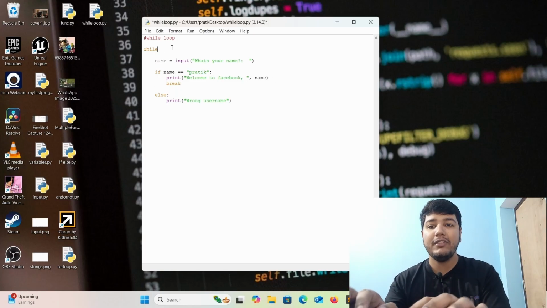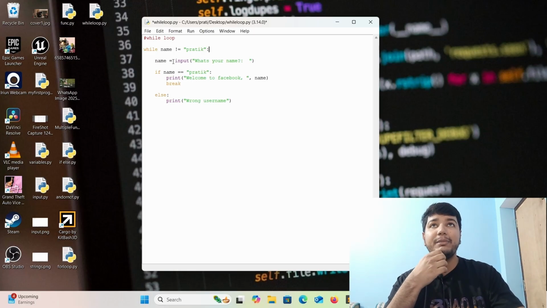While name is not equal to Pratik, so we want to run this loop. What does it mean here? It will check whether name is equal to Pratik or not. If name is not equal to Pratik, it will run the code inside it, which will ask your name and say either welcome to Facebook or wrong username. So it will say wrong username because it is not equal to Pratik, and again run the loop and ask what is your name. But when it gets Pratik, it will stop the loop and say welcome to Facebook.